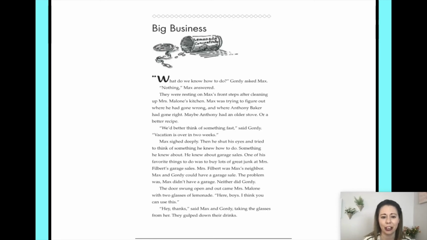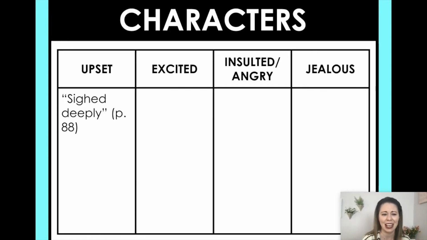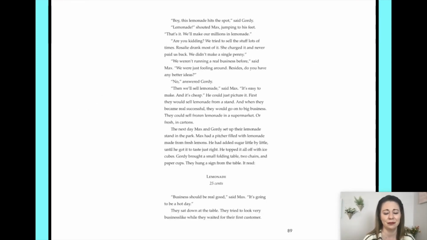When we look at the text, we can see Max sighs deeply. It says, "Max sighed deeply, then he shut his eyes, trying to think of something he knew how to do." What could he be feeling when he does that? He's feeling upset. When he sighs deeply, he's trying to figure out something that he can do to make $1 million. And his last experiment of trying to make the cookies had gone poorly.